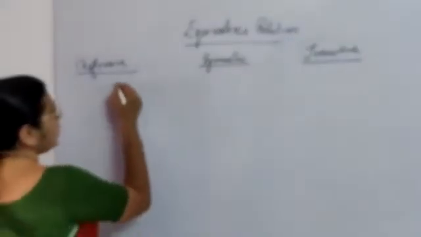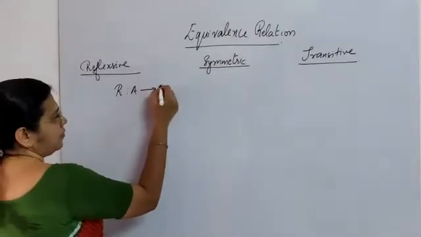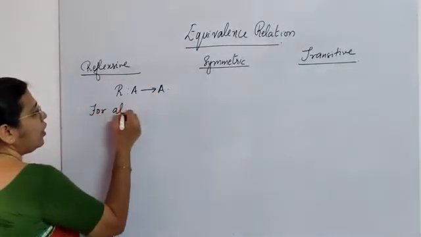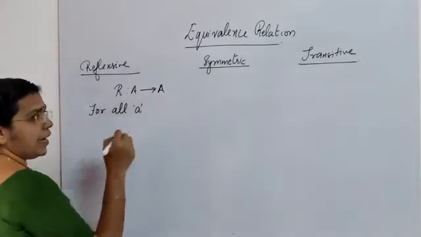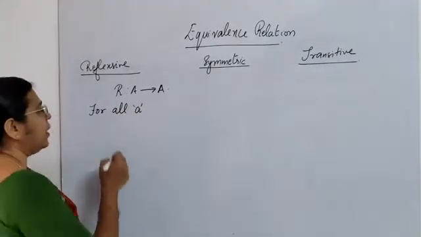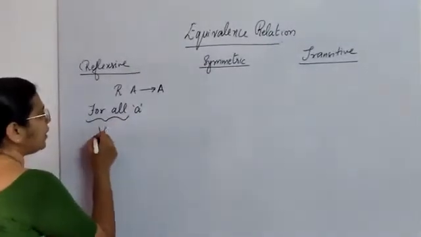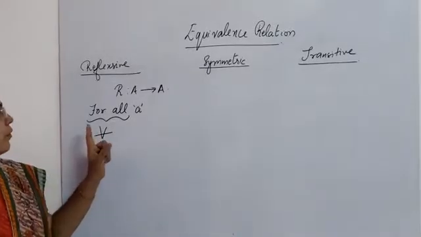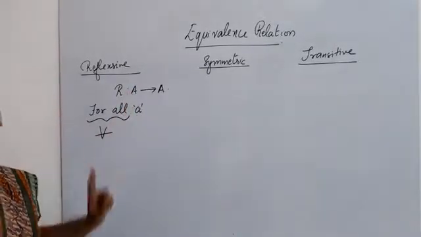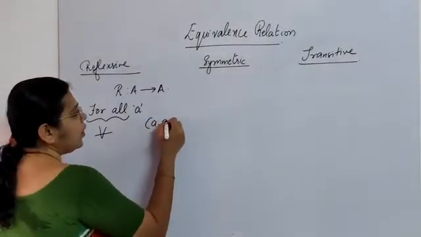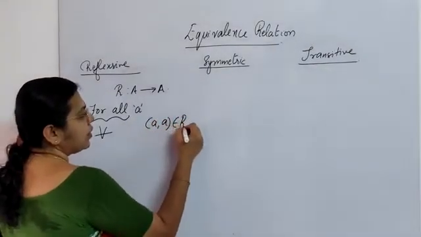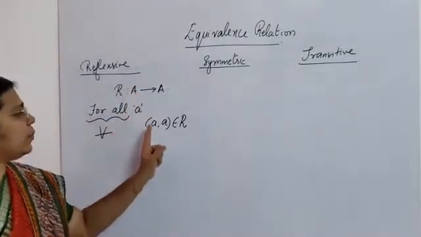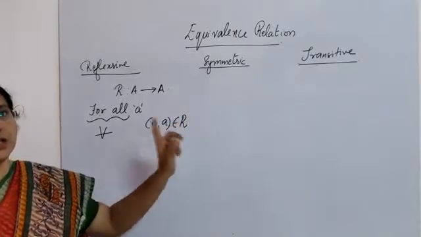I define a relation R from A to A. Now, for all a, what is this a? This is an element that belongs to the set A. For all a, I can also notate it with the symbol ∀. Whenever you see the symbol ∀, you must read it as 'for all'. For all elements that belong to the set A, we must have the ordered pair (a, a) belonging to the relation.